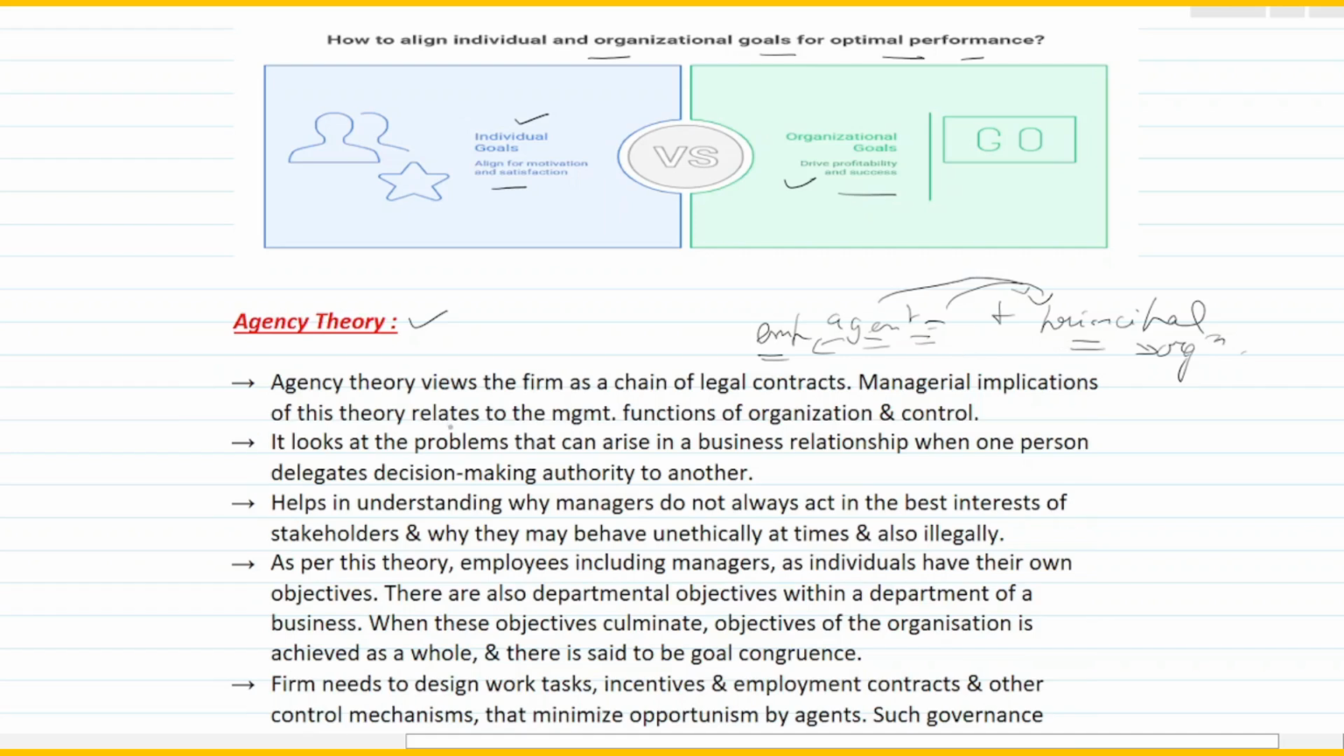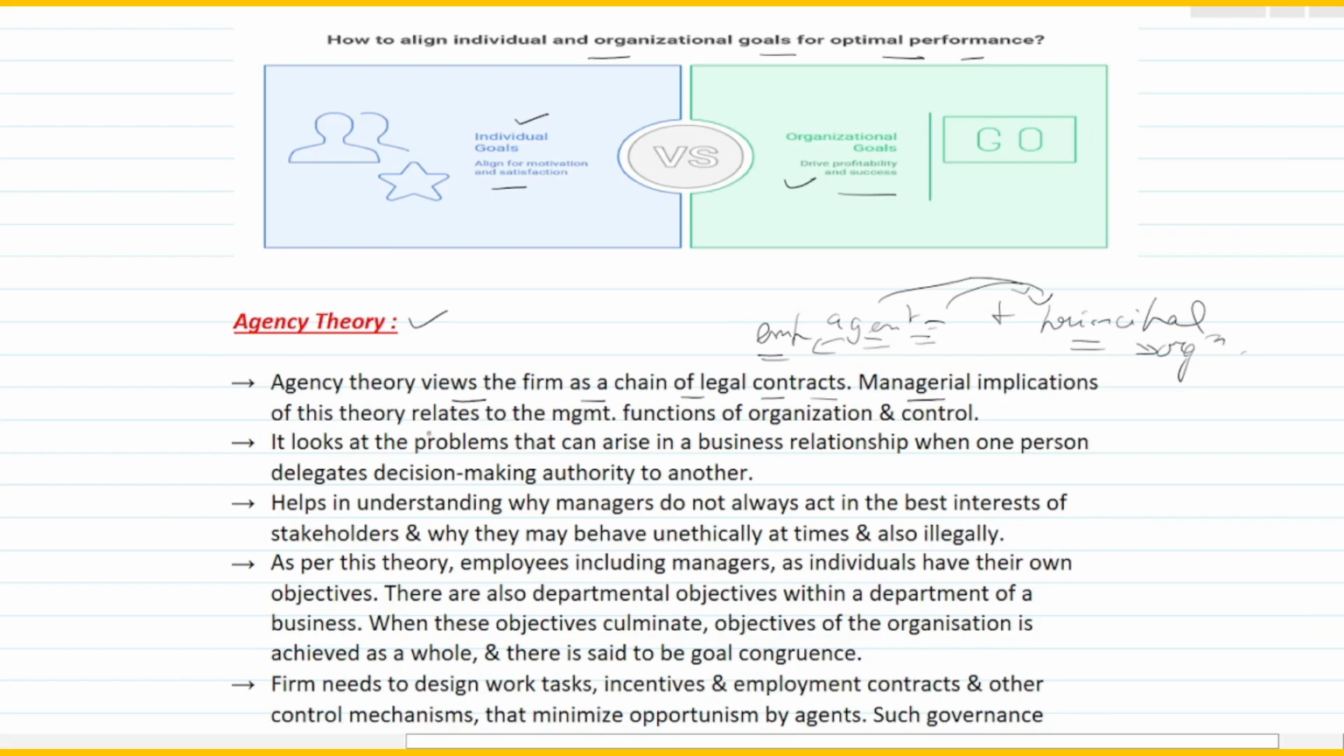Now let's understand this with respect to goal congruence. Our idea is to learn about goal congruence in this chapter. So now we know what exactly agency theory is. Now we will see how agency theory is directly correlated to goal congruence. First of all, agency theory views the firm as a chain of legal contracts. So from an agency theory point of view, a firm is nothing but a chain of legal contracts. There are a lot of legal contracts happening. So agency theory views a firm as a chain of legal contracts.